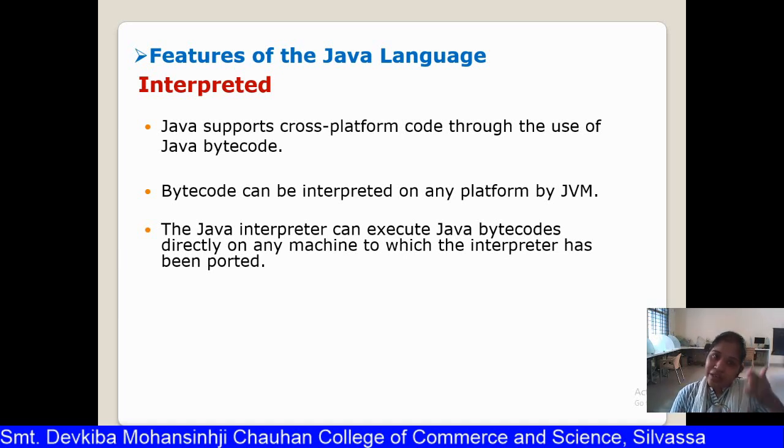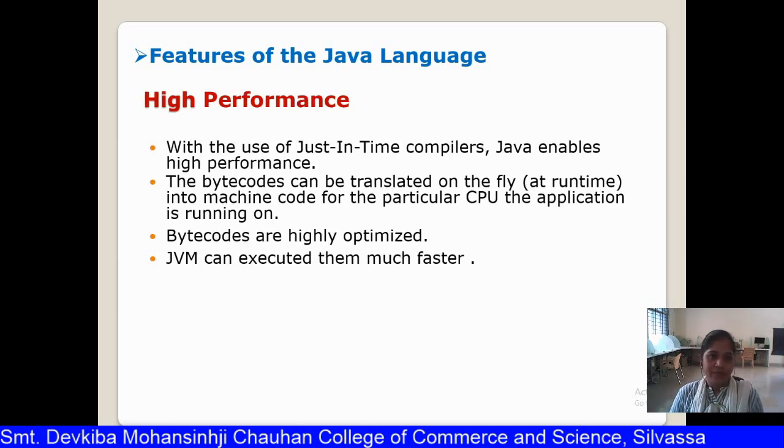So here your third party is your bytecode. This bytecode can be interpreted on any platform by the JVM. The Java Virtual Machine does this interpretation of bytecode. The Java interpreter can execute Java bytecodes directly on any machine to which the interpreter has been ported. Wherever there is an interpreter, your bytecode is easily interpreted.